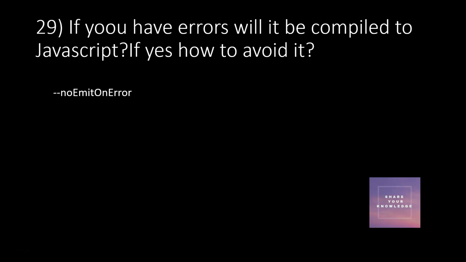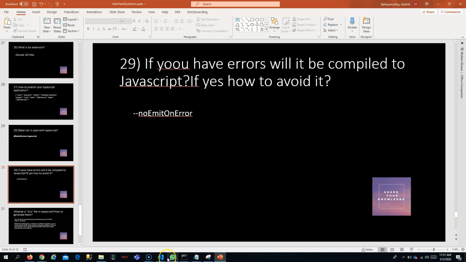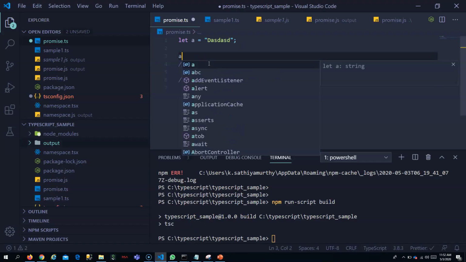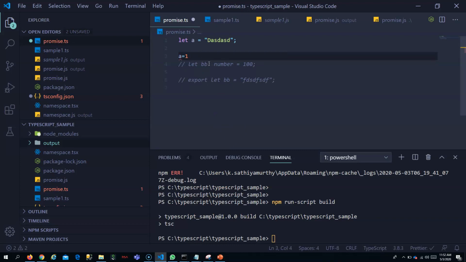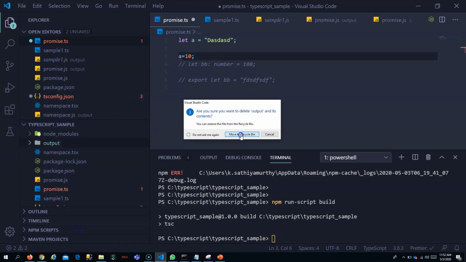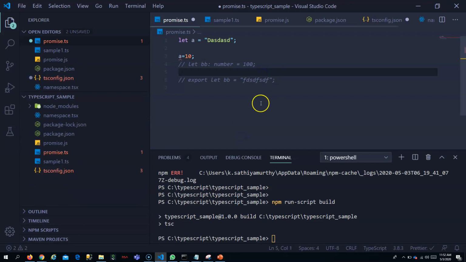If you have errors, will it be compiled to JavaScript? Yes, by default it will be, even if you have errors in your code. Maybe if I say a equal to 10, here it is an error, right? I will just delete this so that you are able to see this. Right now there is an error in this promise.ts file, right?